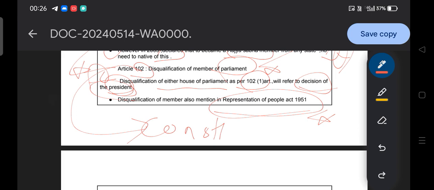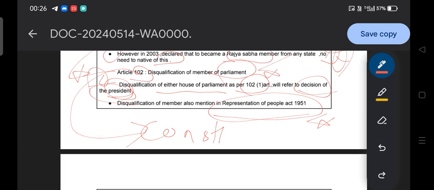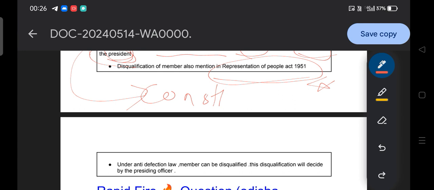Then, moving to the next point. Under the anti-defection law, a member can be disqualified, and this disqualification will be decided by the presiding officer. Say, for example, in Lok Sabha, if any MLA or any MP joins another political party, then he or she becomes disqualified under the anti-defection law.